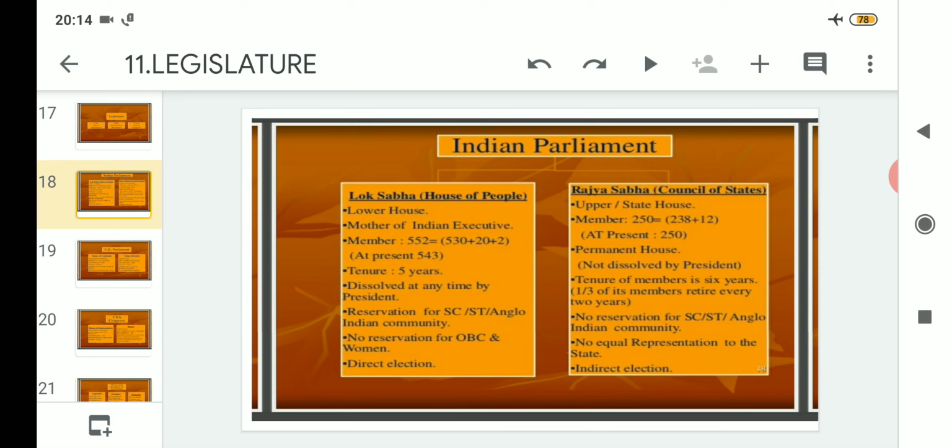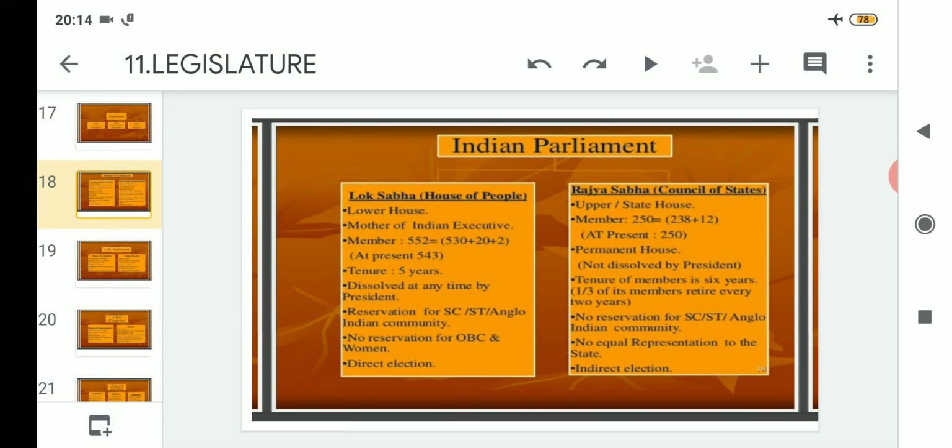And in this lower house, that means the Lok Sabha, direct election is held. That means the contestants contest the elections and the people are given the right to vote, and through the right to vote they elect the contestant of their choice.